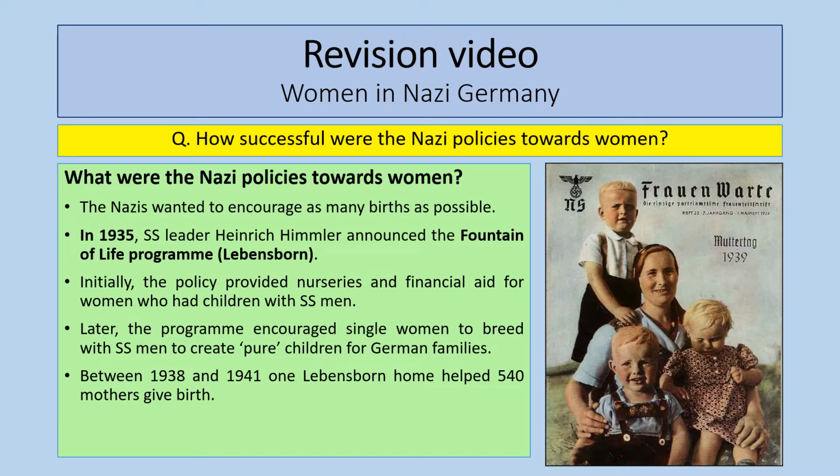Between 1938 and 1941, one Lebensborn home helped 540 mothers give birth. So again, some good statistics there for you to see some of the things the Nazis did to encourage a higher birth rate during this time. And obviously this very much ties in with the Nazi racial policies as well, in terms of creating this Aryan society that Hitler talked about in the 1930s.